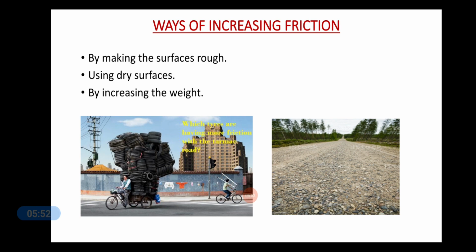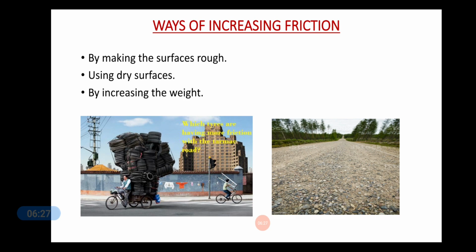Ways of increasing friction. By making the surfaces rough. See over here, if the roads are rough, then only you can move on it properly. But if this road would have been slippery or wet, would you be able to walk or move a vehicle on this road? No, it would never be possible. So, if we make the surfaces rough, it becomes easier for us to move a vehicle or walk on that road.